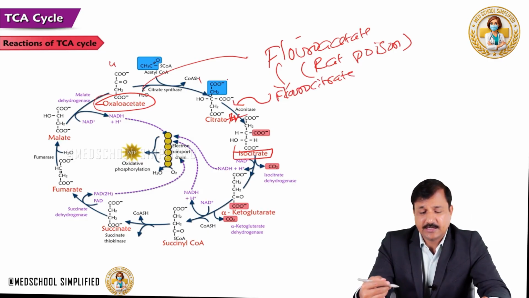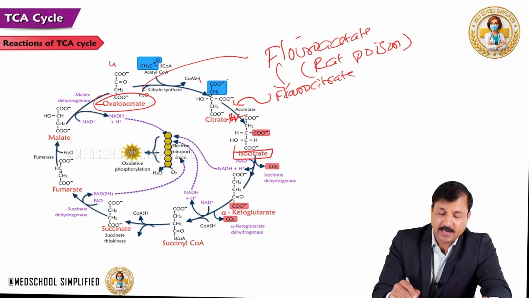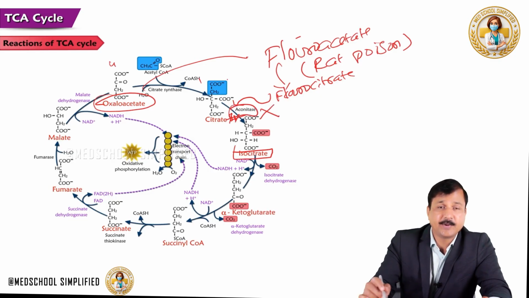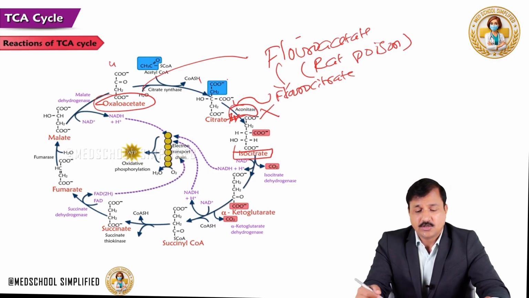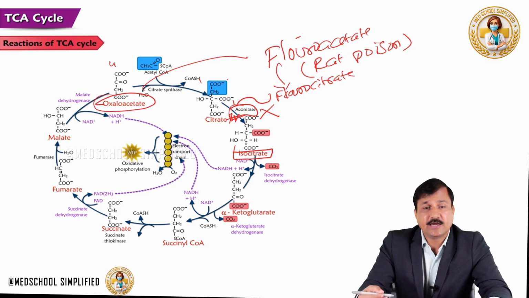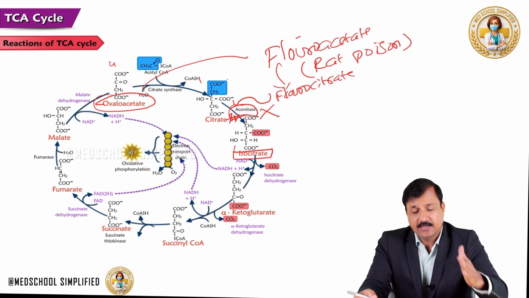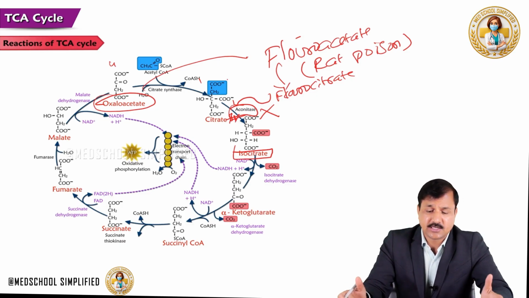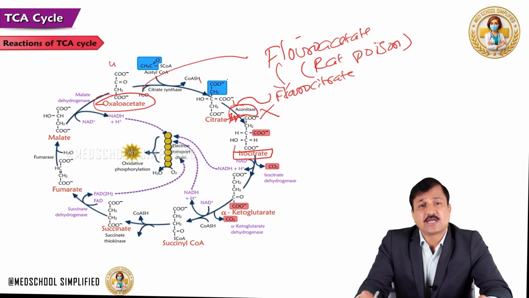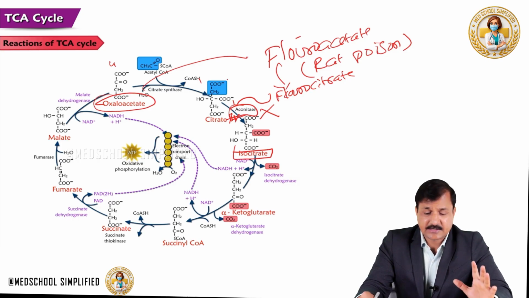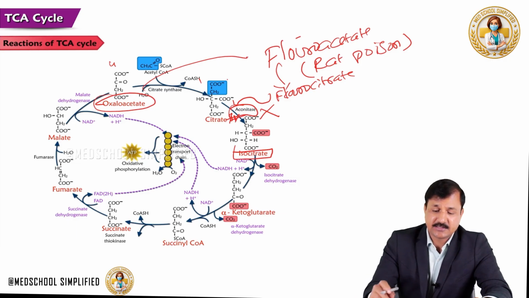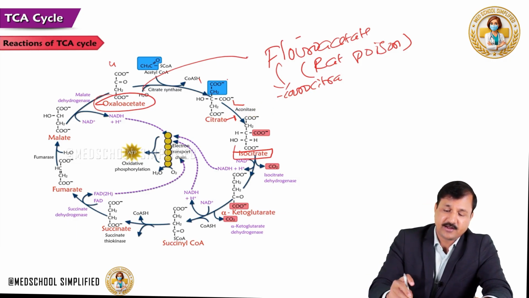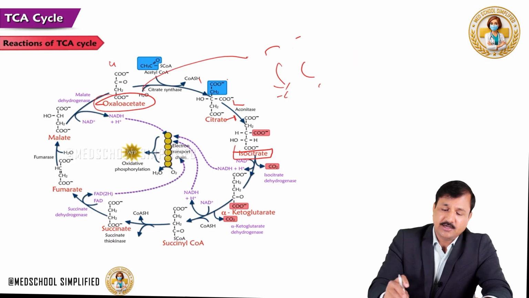This fluorocitrate is inhibiting the aconitase enzyme by a non-competitive mechanism. So, non-competitively, fluorocitrate inhibits aconitase and totally blocks that reaction, so the TCA cycle doesn't go on. That's how energy generation in the cell will be affected. That's the mechanism of rat poison on the TCA cycle. Remember, that's the applied aspect that you must be aware of. So, that's why the aconitase enzyme reaction is important.